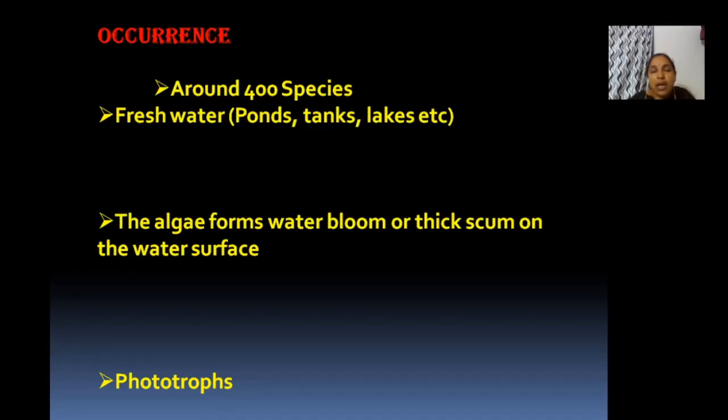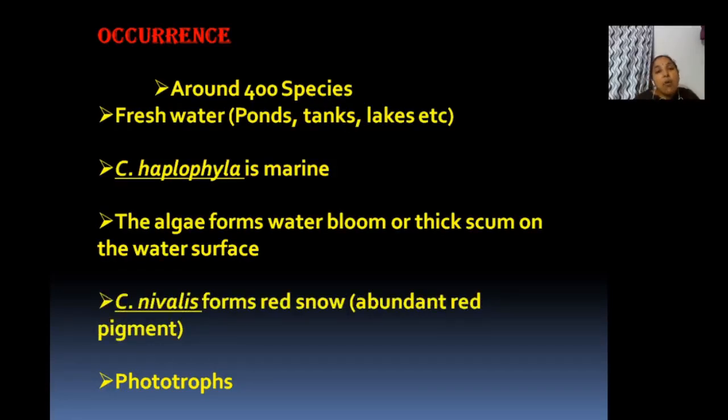Bloom means present in mass. A marine example is Chlamydomonas haplophila. Chlamydomonas nivalis is present in ice conditions and contains a red pigment. It is the reason for red snow. That you have to remember: Chlamydomonas nivalis is behind red snow.